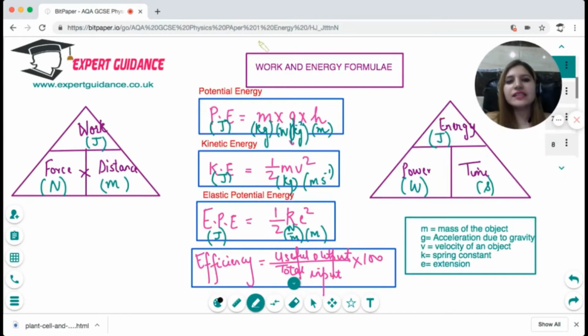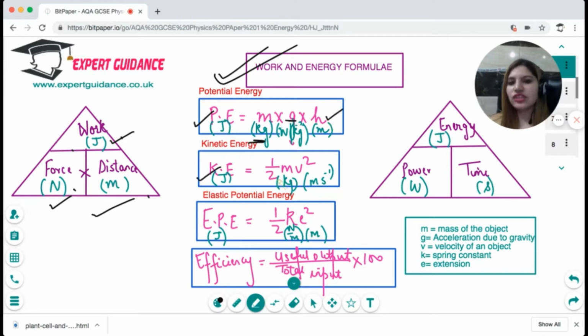Now, these are the very important work and energy formulas which you need to remember along with the units. It's very, very important. First is work done. Work done is force times distance. Work is measured in joules, force is in newtons, distance is in meters. Then potential energy, in joules, is mgh. m is the mass of the object, remember it has to be in kilograms, g is the acceleration due to gravity, which is 10, and h is the height.